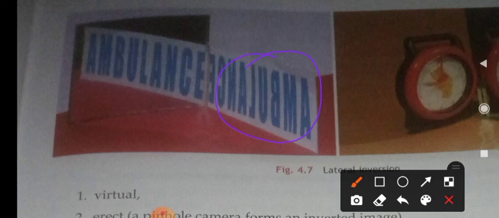Okay, children. So similarly, when you look at your image in the mirror, you can notice that if you are wearing the watch on your left hand, it appears to be on your right hand. And similarly, if you have anything on your right side, it will appear as your left side. So this interchange of the left hand side and right hand side is called lateral inversion. This interchange of the left and right between the object and its image is called laterally inverted.